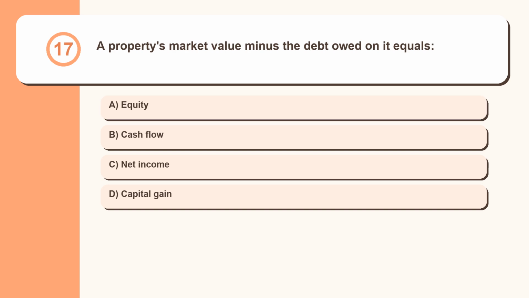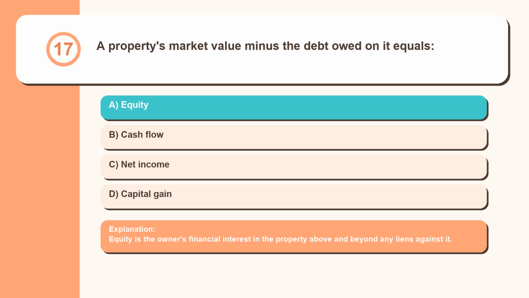Question 17. A property's market value minus the debt owed on it equals equity, cash flow, net income, capital gain. Equity is the owner's financial interest in the property above and beyond any liens against it.